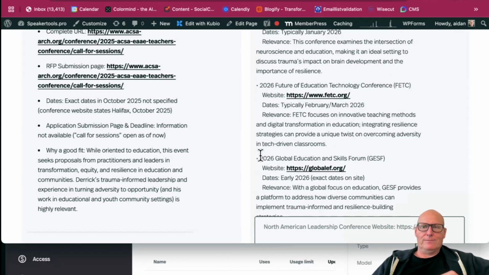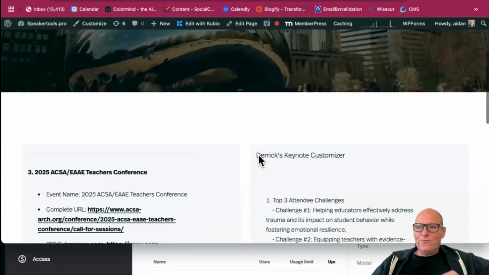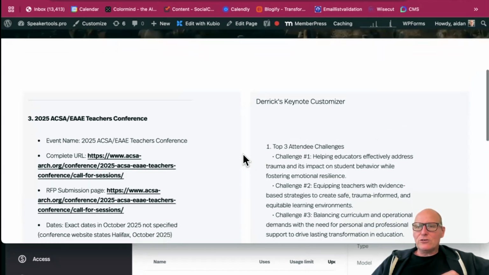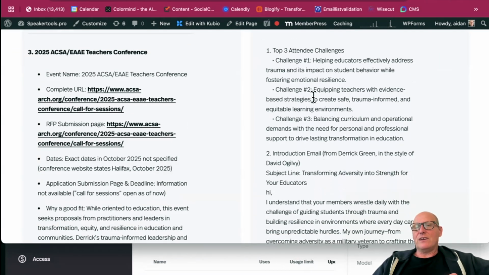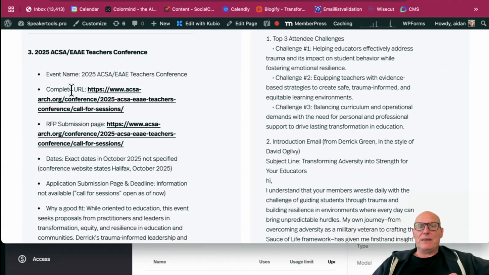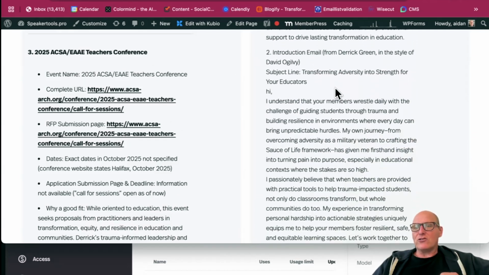Boom. All right. So let's go on up and see what it gives us. So the first thing it does is it researches the top 3 challenges of people attending the conference. So these are things that are impacting the people that would be attending this conference here. Then it creates an introductory email